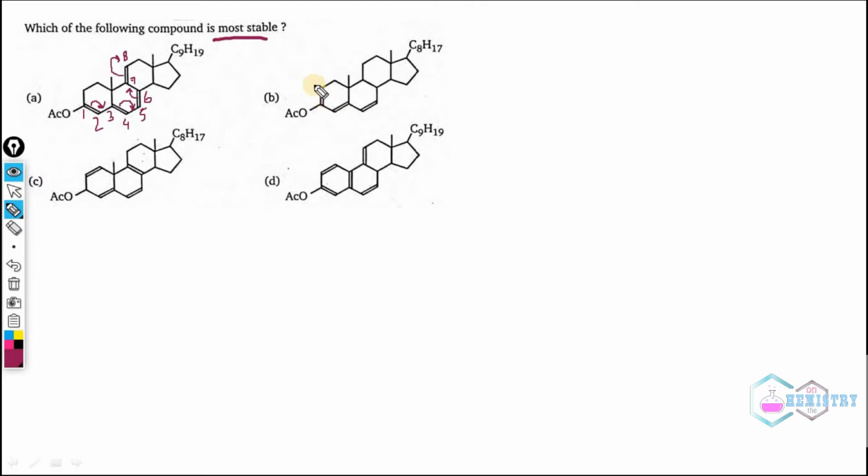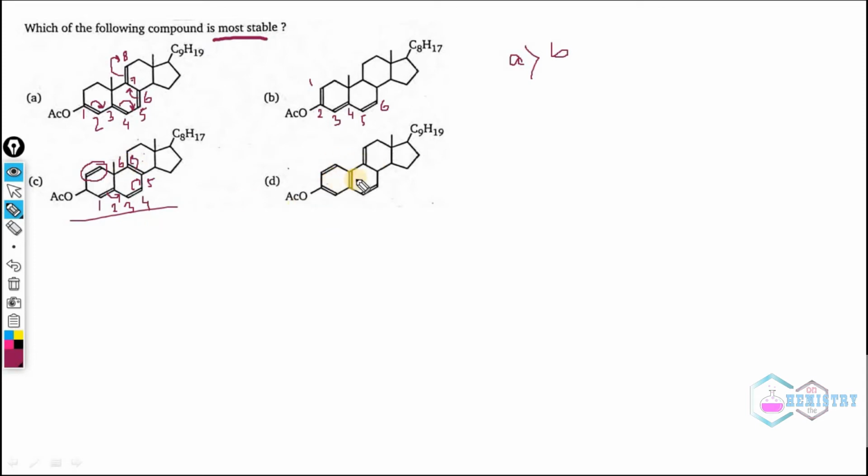In this case, there is 1, 2, 3, 4, 5 and 6. Here 6 carbons are involved. Hence we can obviously say A will be more stable than B. Similarly, in this case, this is an isolated double bond. This will not take part in conjugation, but this will, like that. So 1, 2, 3, 4, 5, 6. So this is also a 6-carbon conjugation system.